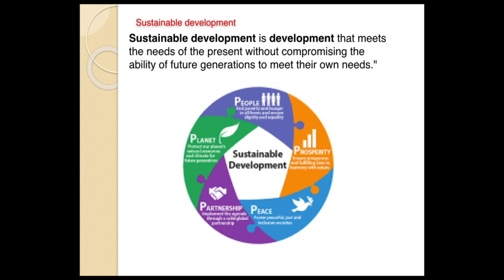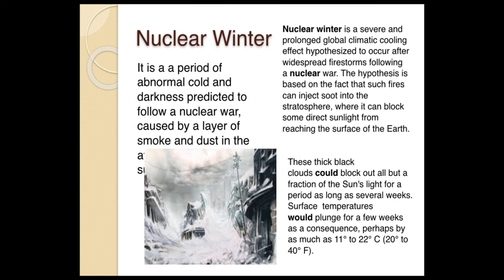And the next one is nuclear winter. So it is a period of abnormal cold and darkness predicted to follow a nuclear war, caused by a layer of smoke and dust in the atmosphere, especially in the stratosphere layer.